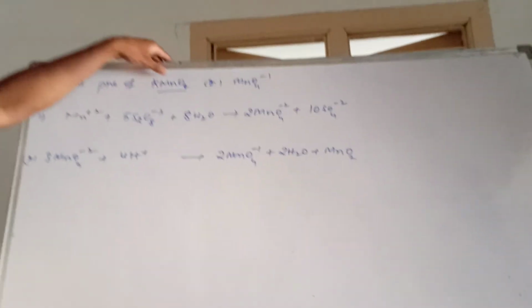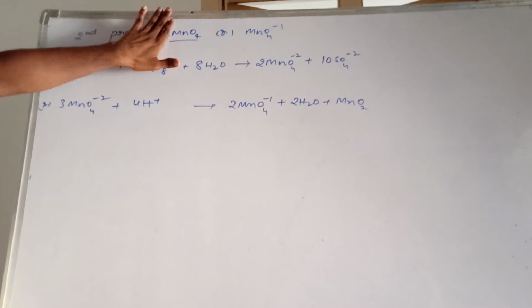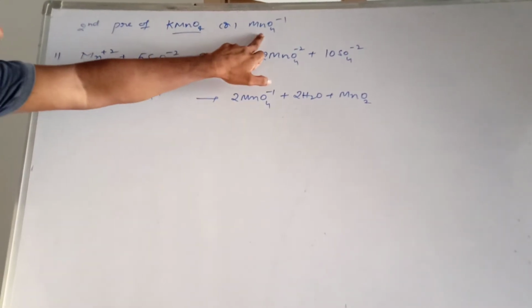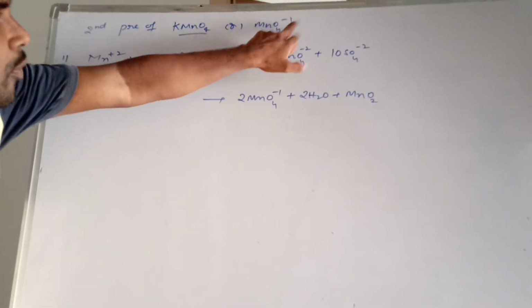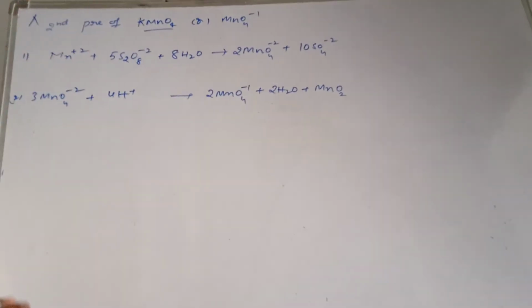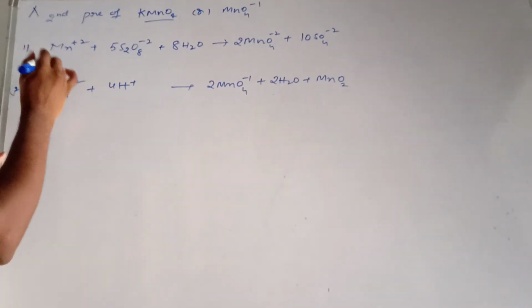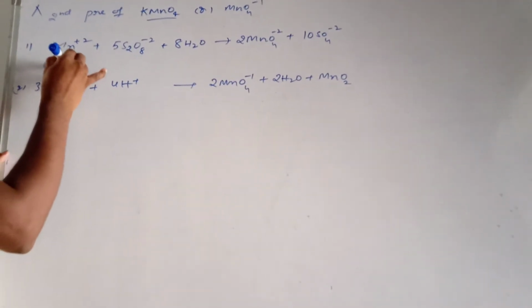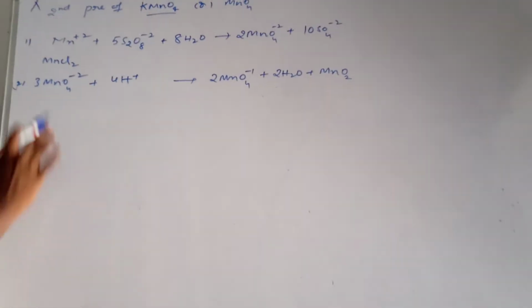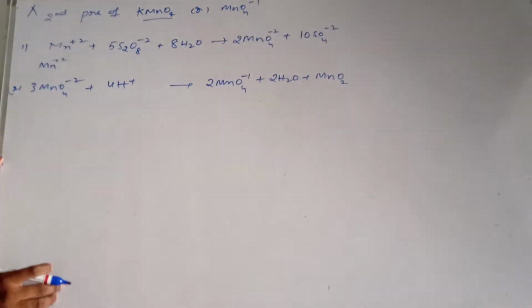Second preparation of KMnO4, or in this compound K is not there, you have to write MnO4 power -1. Second preparation is not important. Salts, manganese salts, meaning MnCl2, you have to consider as salts. Here chlorine is not there, so you have to consider Mn power +2.